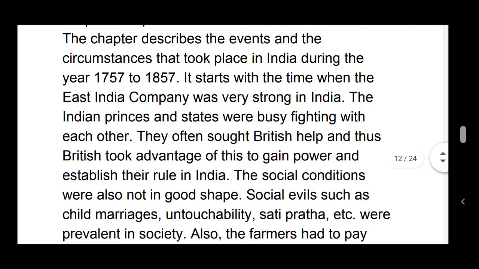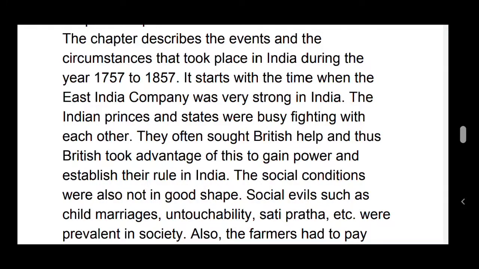So, children, this chapter describes the events and the circumstances that took place in India during the years 1757 to 1857. It starts with the time when the East India Company was very strong in India. The Indian princes and states were busy fighting with each other, and they often sought British help.